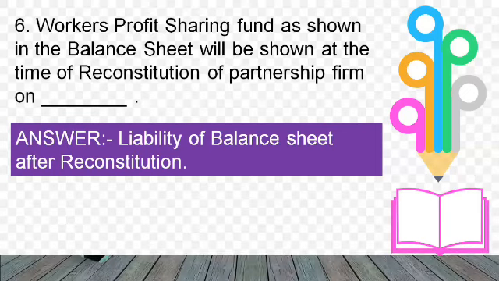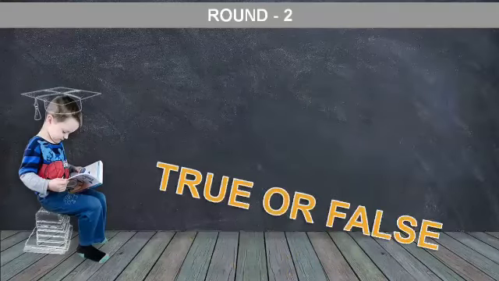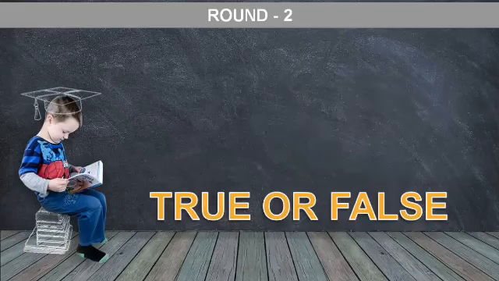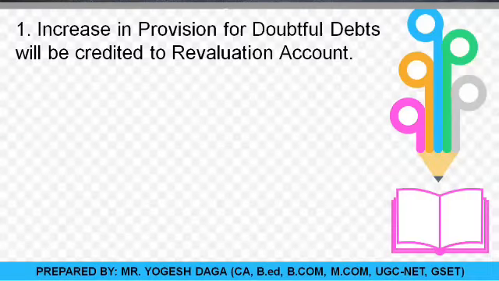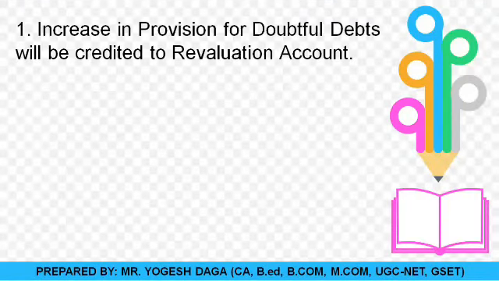So now moving towards the next round, which is your true and false round. Okay students, the first question is on the screen. Increase in the provision for doubtful debts will be credited to revaluation. Whether the statement is true or false, you are required to guess the right answer. Yes students, I think you have made your answer. When there is an increase in provision for doubtful debt, then what is it? It is an increase in the liability.